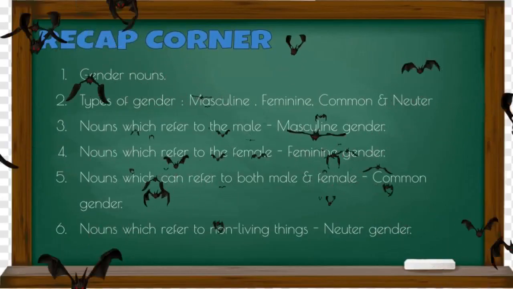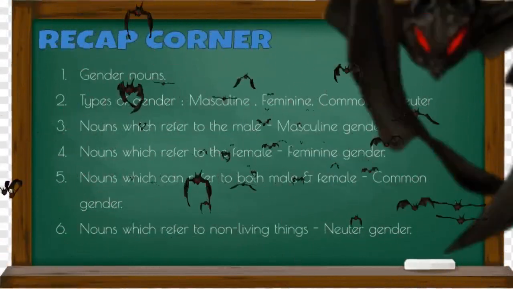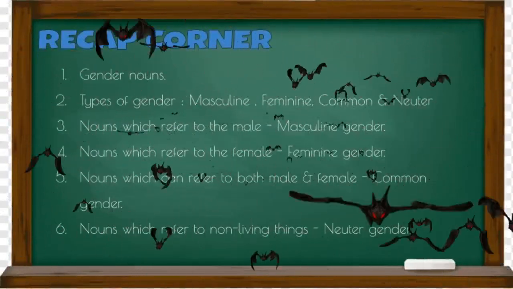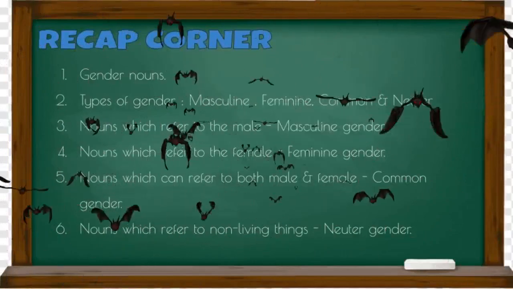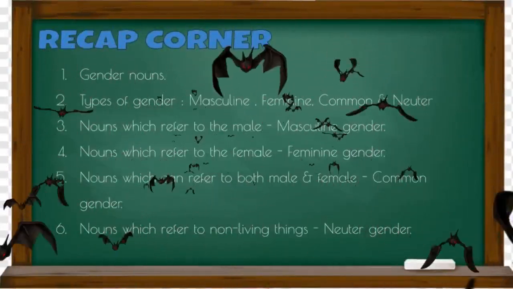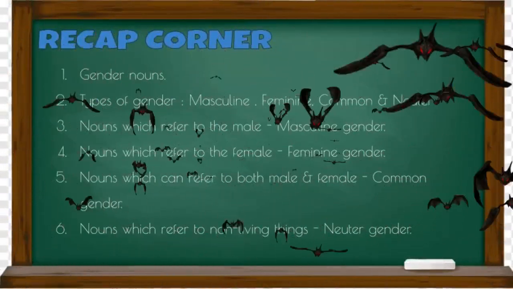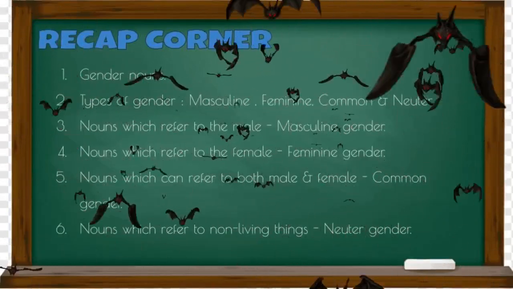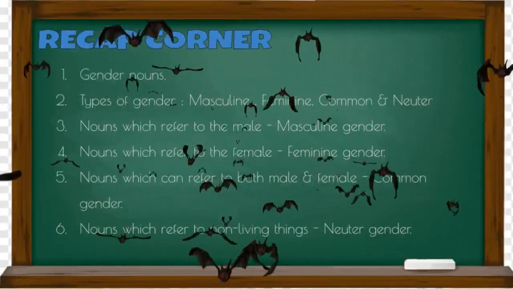Okay students, now we are going to see the topic again. It means recap corner. Okay, and today's topic is gender noun. Already as I said, gender is a word to show the difference between male and female, not only in human beings but also in animals too. And the second point is types of gender. So four types of gender are there: masculine, feminine, common and neuter.